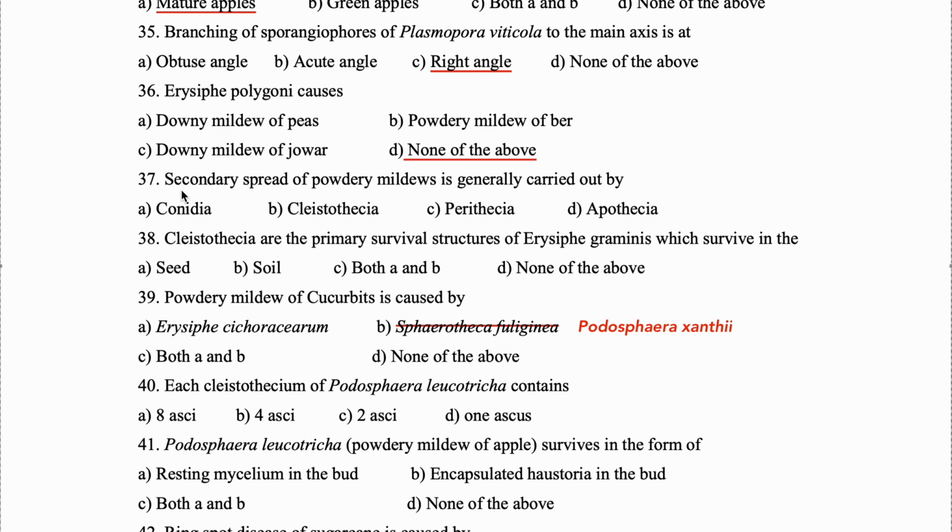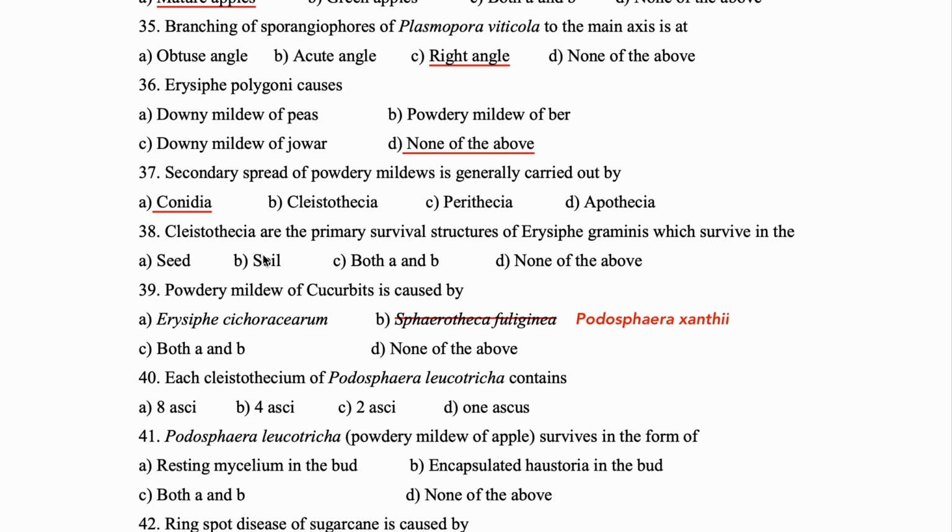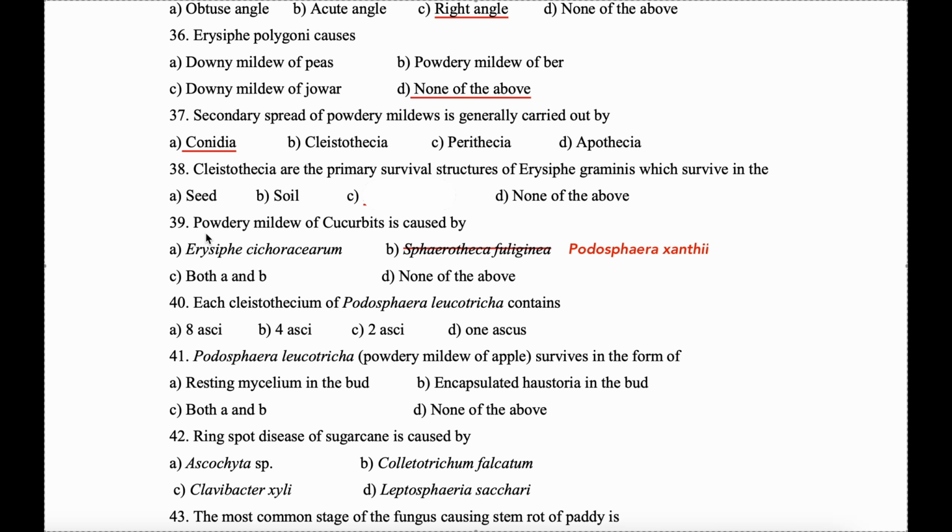Question 37. Secondary spread of powdery mildew is generally carried out by conidia. 38. Cleistothecia are primary survival structures of Erysiphe graminis which survive in the soil. Next, 39. Powdery mildew of cucurbits is caused by.